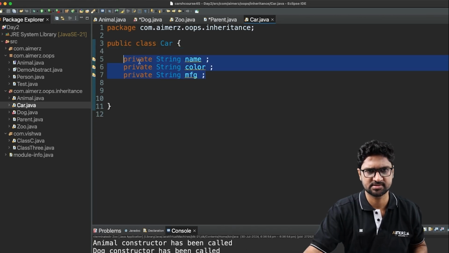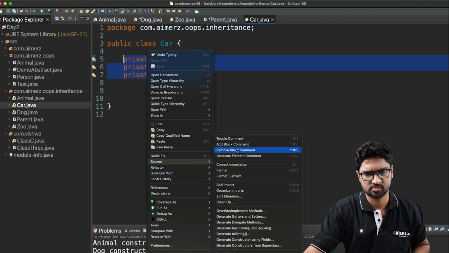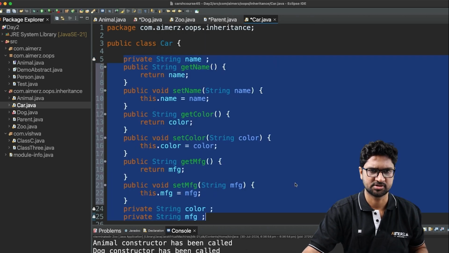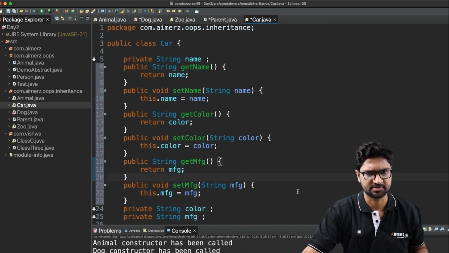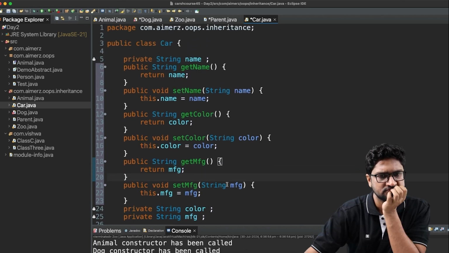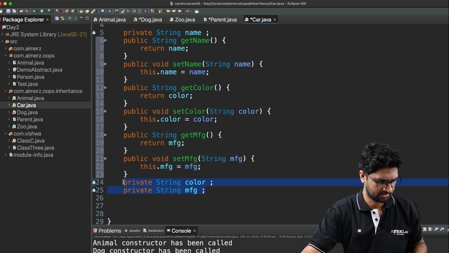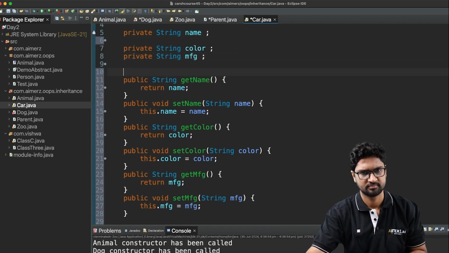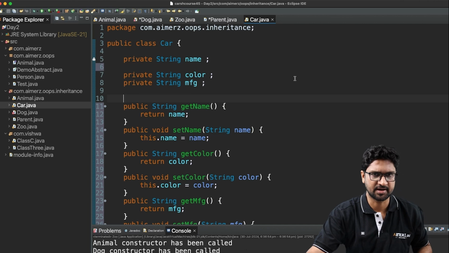So I select this, right-click, click on Source, and then click on Generate Getters and Setters. I select all of this and click Generate, and I see that my getters and setters have been created. Now let me rearrange this. Fair enough, so this is my car class, right?